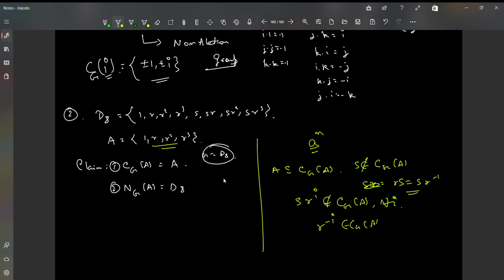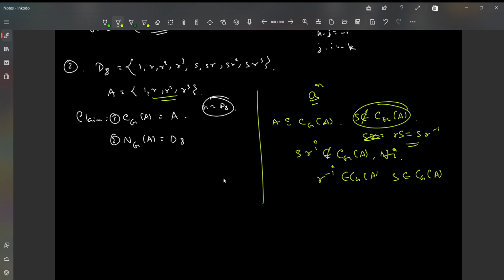It's quite obvious because of the structure of A. But then if you compose them by the closure property, SR^i times R^-i will give you S, then S becomes in the centralizer, but that's a contradiction, right? Because we've shown here S is not in the centralizer. So no other element of the group D8 is in the centralizer, so it's precisely A itself. You can just structure the proof on your own. So this claim is obvious.